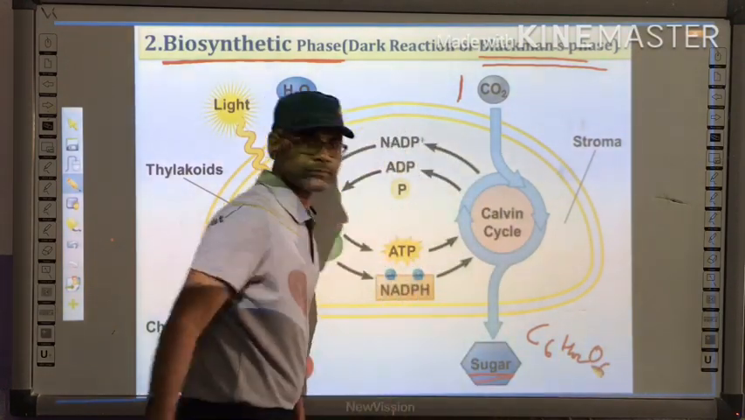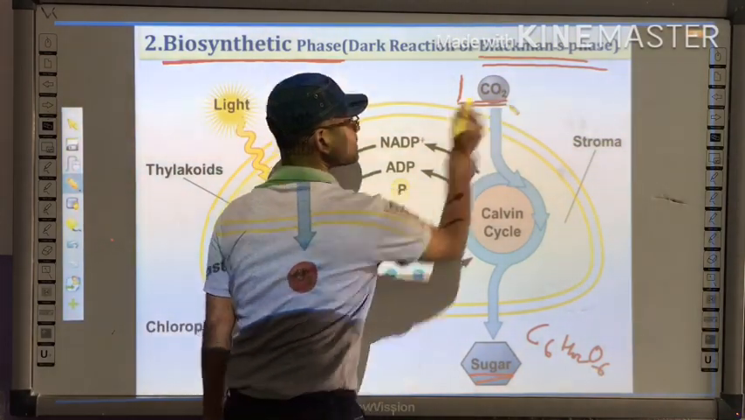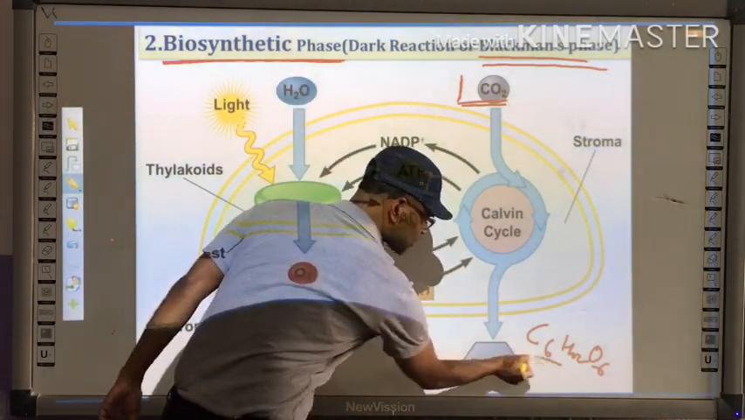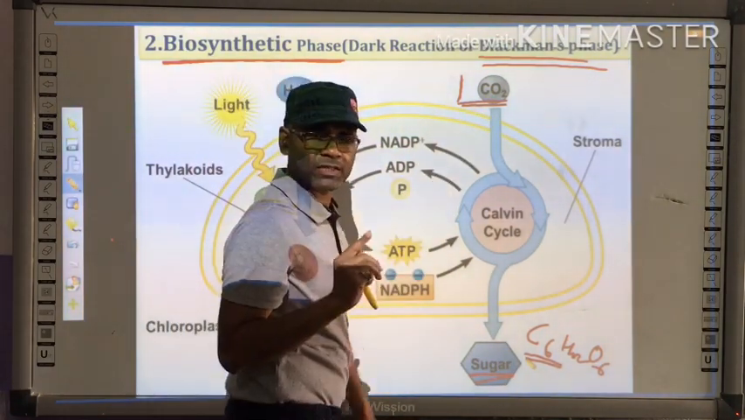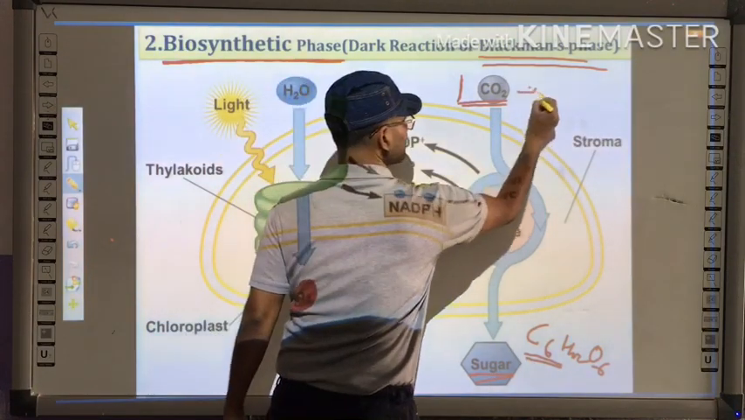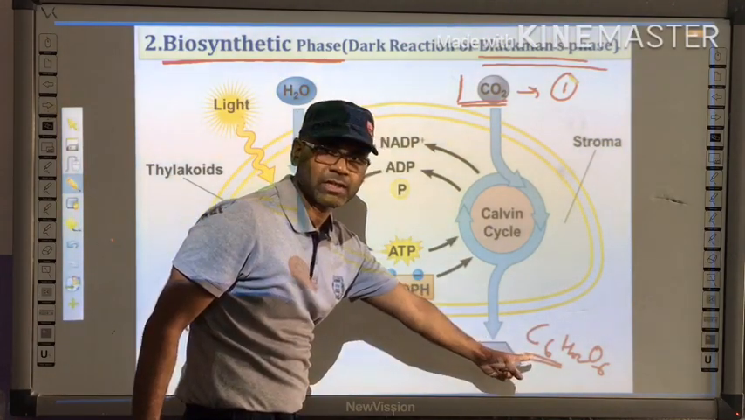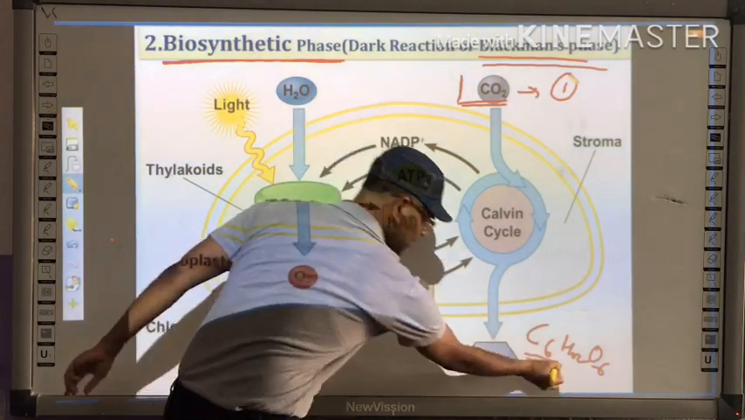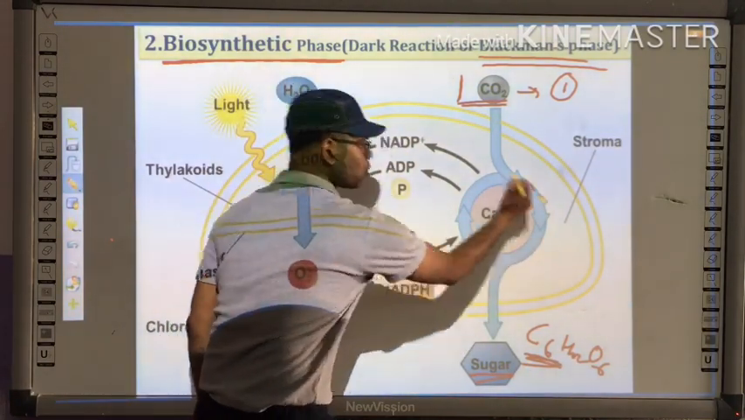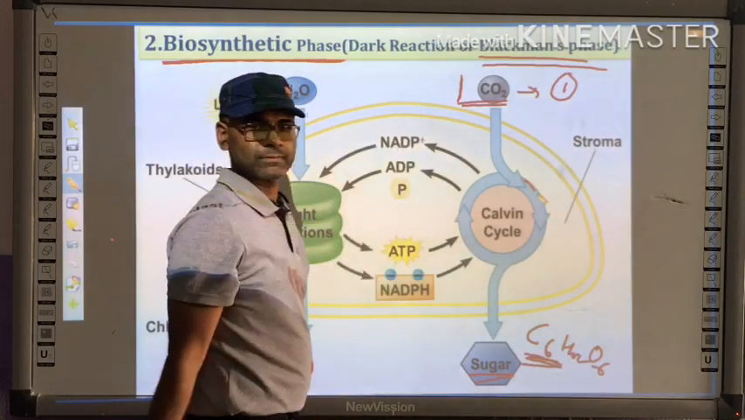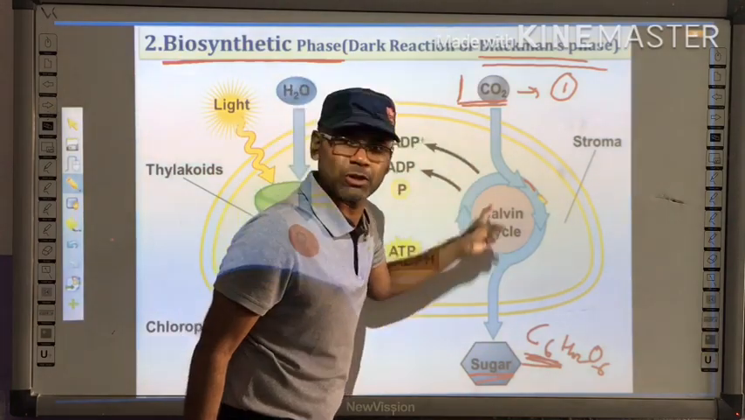And this sugar is C6H12O6. One more interesting fact to know: one molecule of carbon dioxide, and here there are 6 atoms of carbon. In one molecule of carbon dioxide, how many atoms of carbon are present? 1. Only one atom of carbon is present. But in a sugar molecule, how many atoms are present? 6. Here 6 atoms are present. So this Calvin cycle has to go 6 times. Then only one molecule of glucose can be formed using the carbon dioxide molecules.